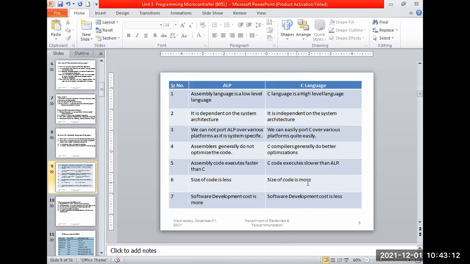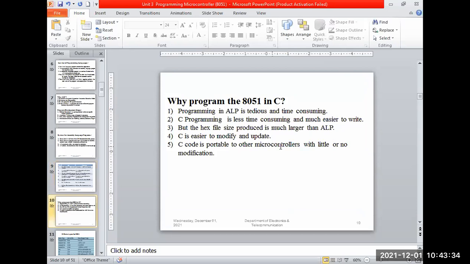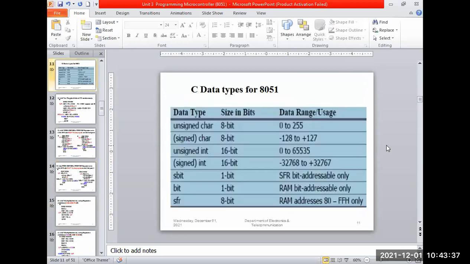It is a large size. And the last difference: software development cost is more in case of ALP, but in case of C programming, software development cost is very small. That is the difference. So after this difference, let's go with the code only. We'll start writing the code for toggling.